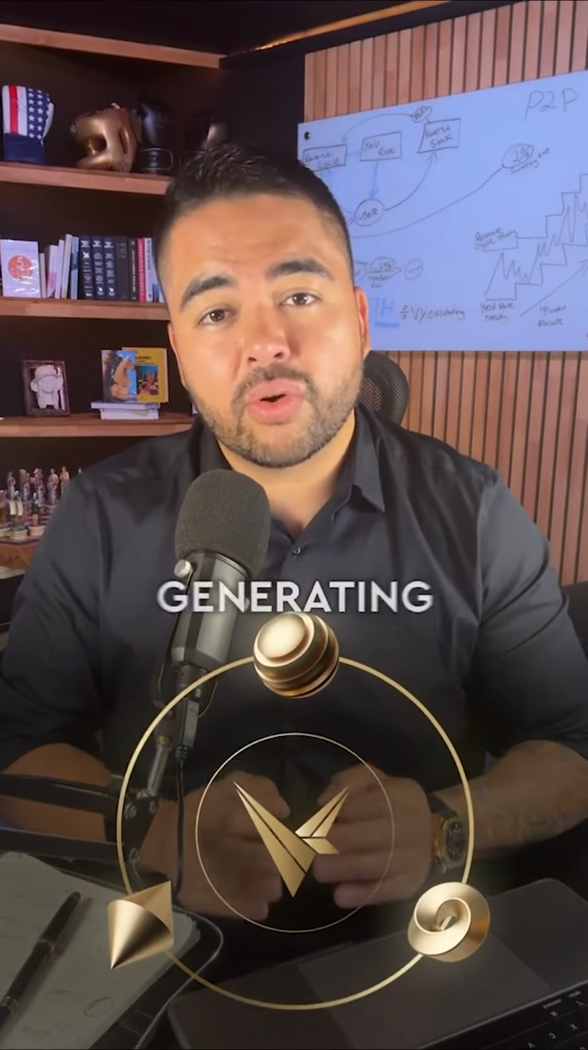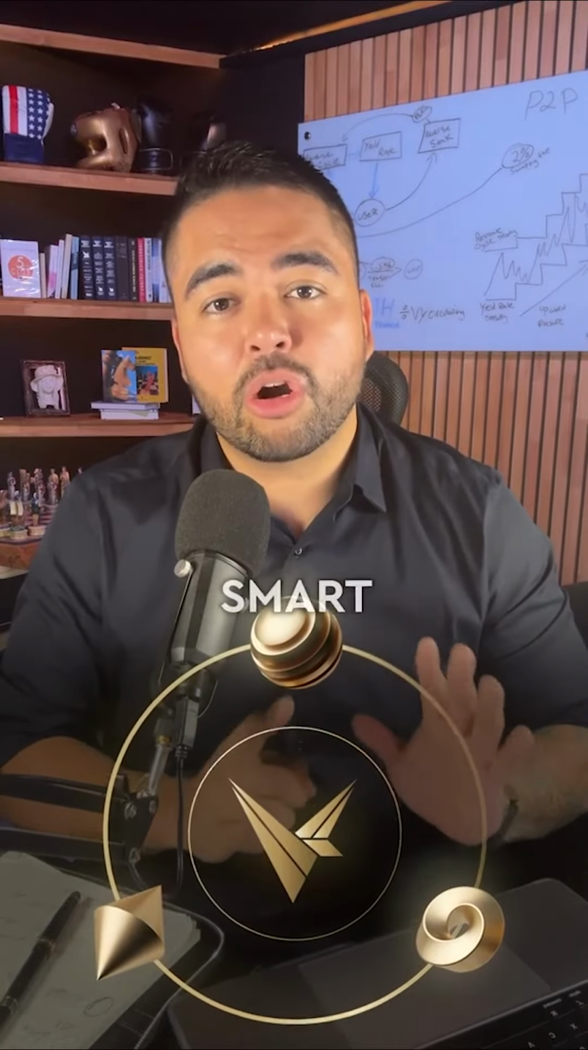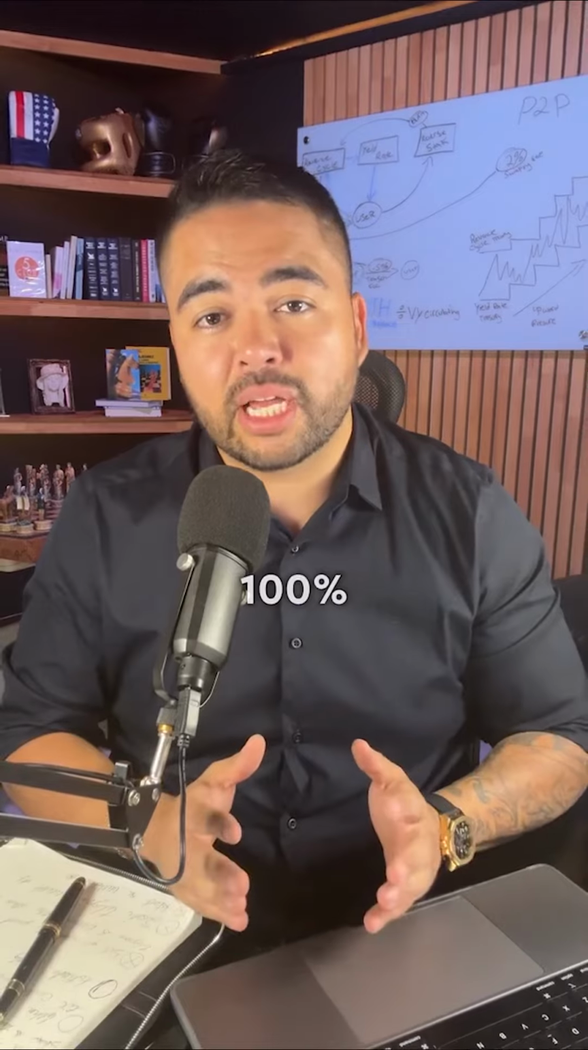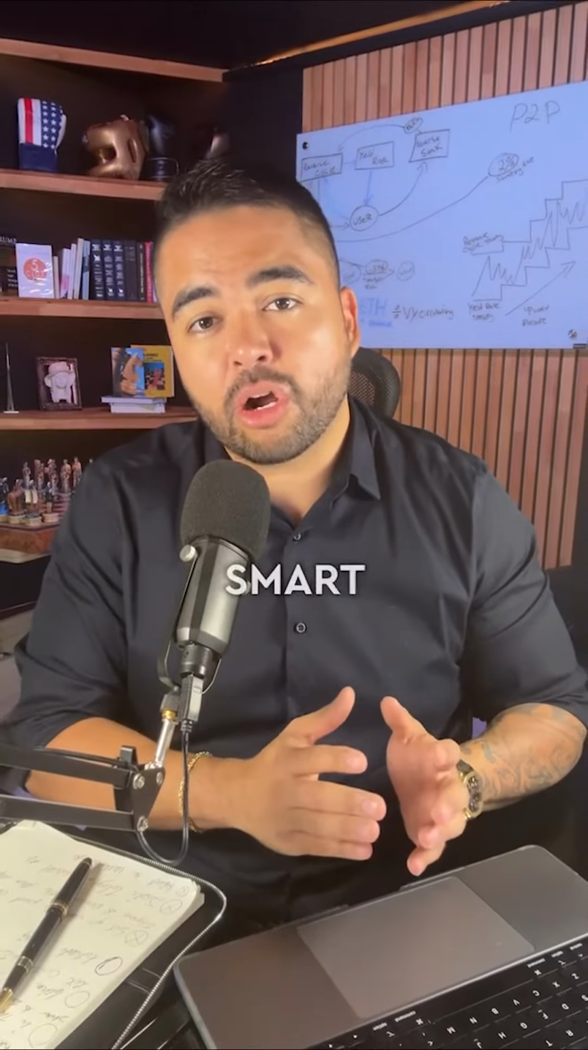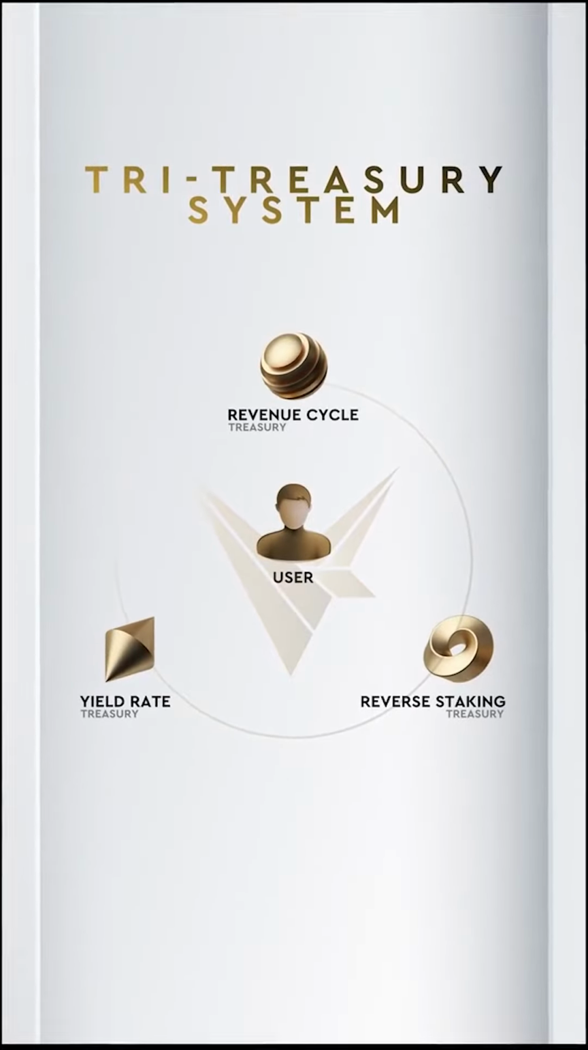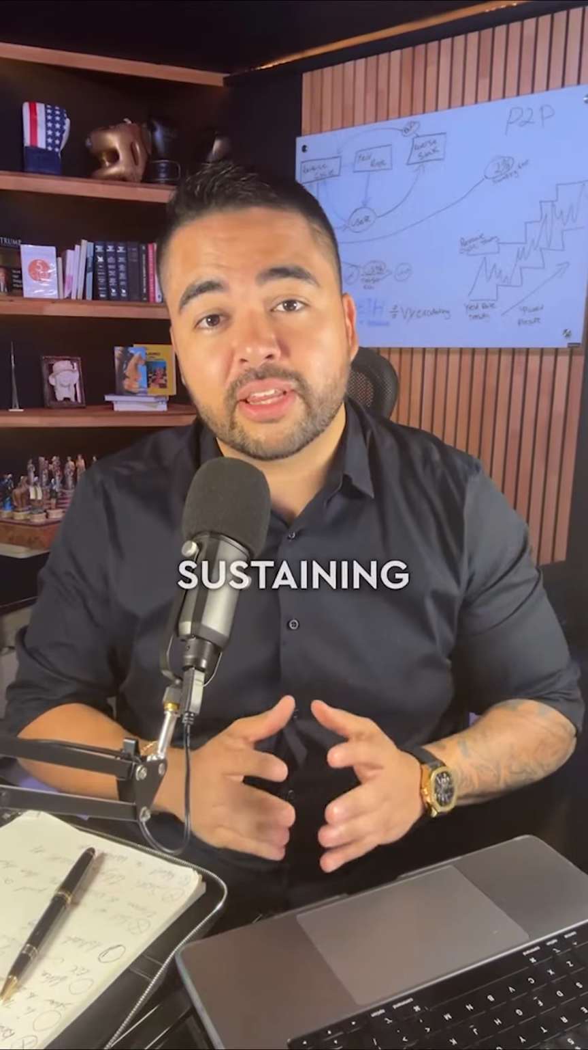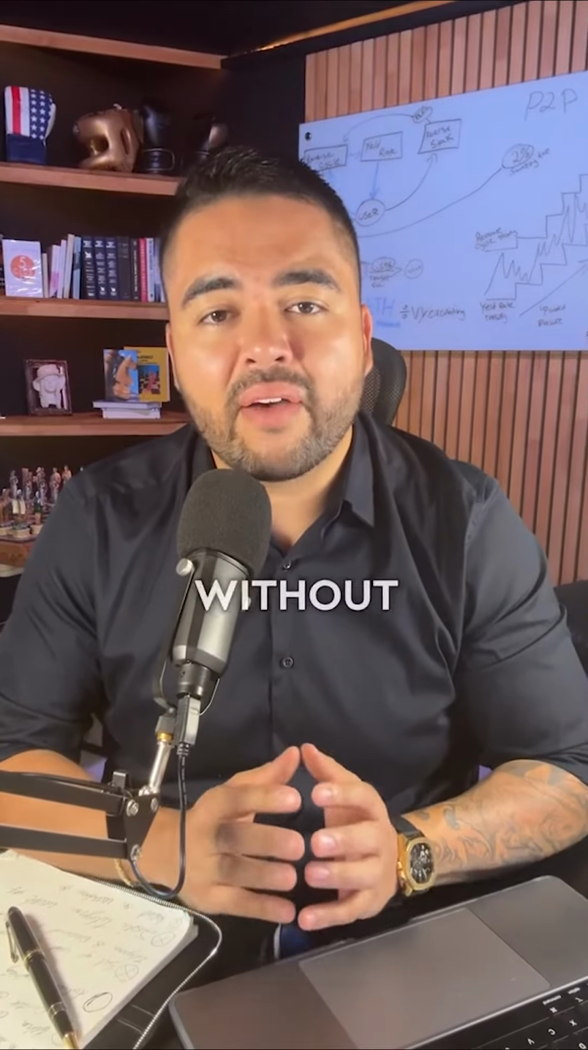Valinity is a yield-generating protocol built upon 6 smart contracts, making it 100% decentralized. Out of the 6 smart contracts, there are 3 that make up the tri-treasury system. And these 3 smart contracts are in charge of sustaining the tokenomics of Valinity, providing instant liquidity for holders without having to sell their V.